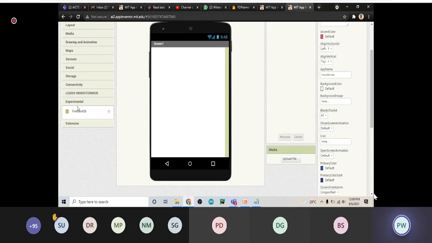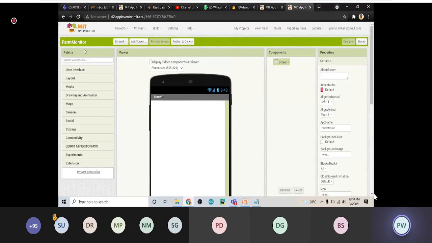See, it is available in the experimental, and there are few of the extensions available. So there are so many extensions available. You have to import them. Okay. So just like the BLE, Bluetooth Low Energy, if you want, you can add it here, or any other extensions that you want, you can add them from this extension. Okay, so this is what the complete palette is here.